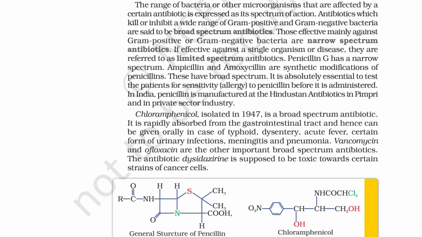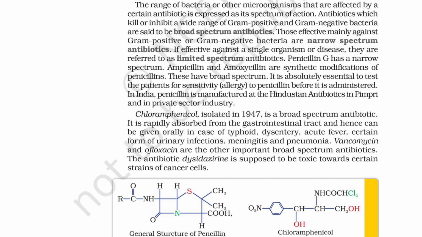Penicillin G has a narrow spectrum. Ampicillin and amoxicillin are synthetic modifications of penicillins. These have broad spectrum. It is absolutely essential to test the patients for sensitivity (allergy) to penicillin before it is administered. In India, penicillin is manufactured at the Hindustan Antibiotics in Pimpri and in private sector industry.